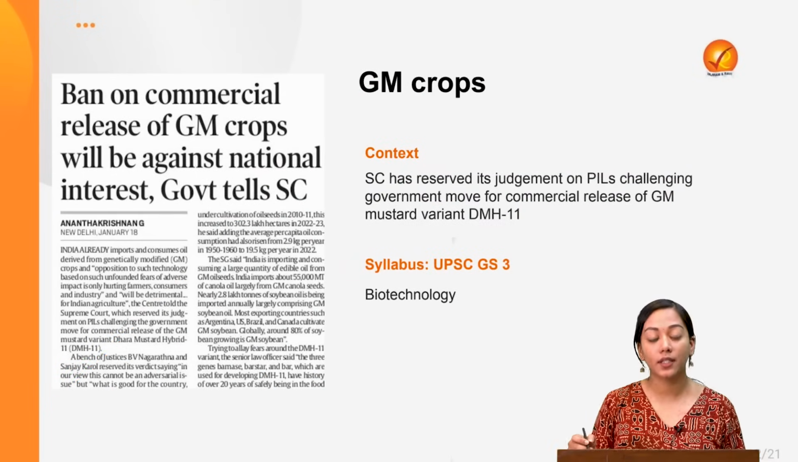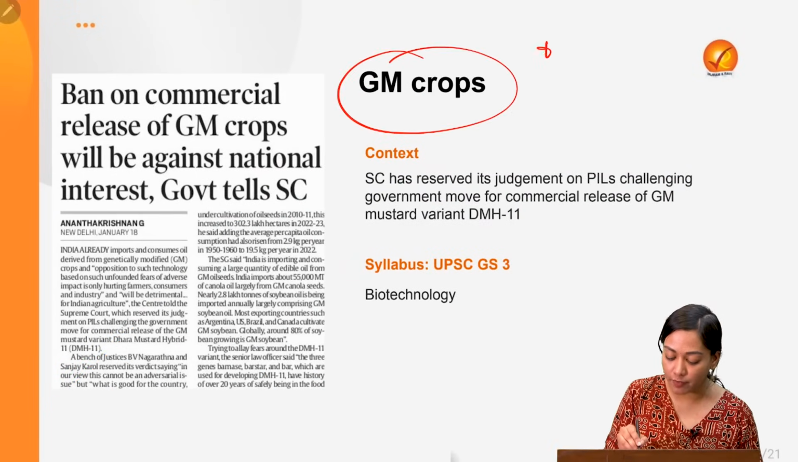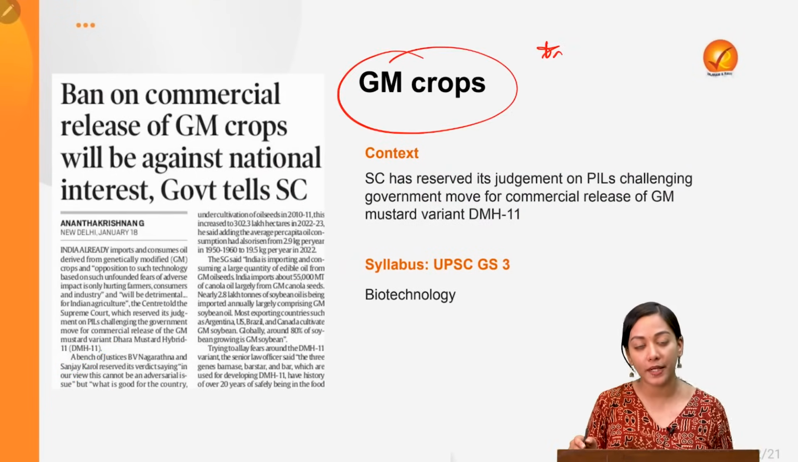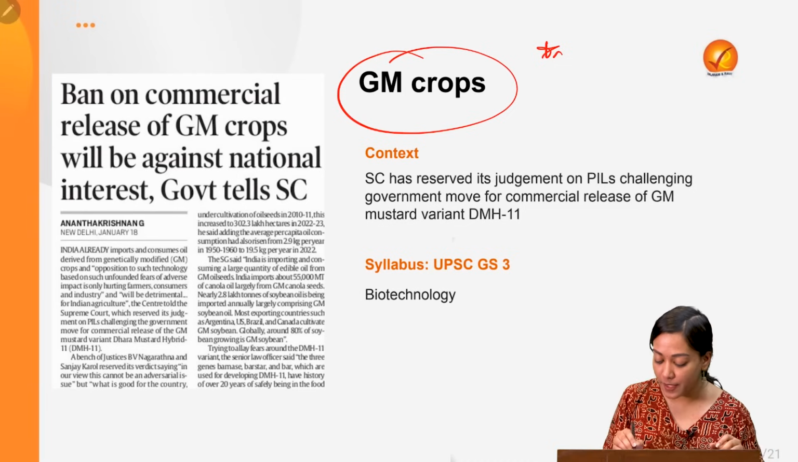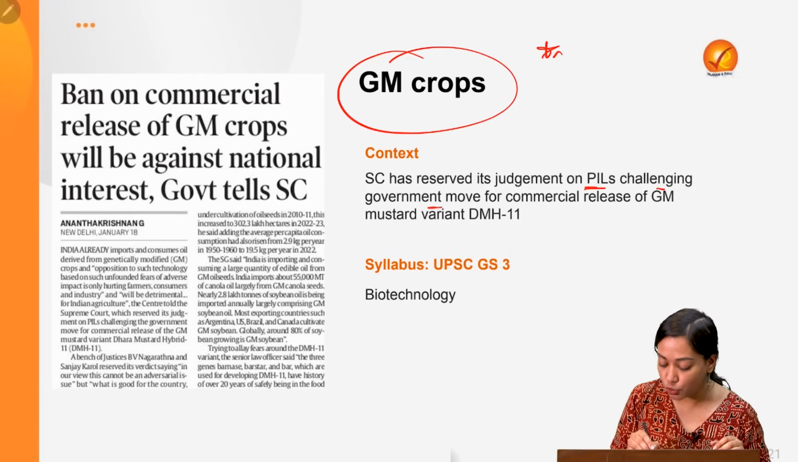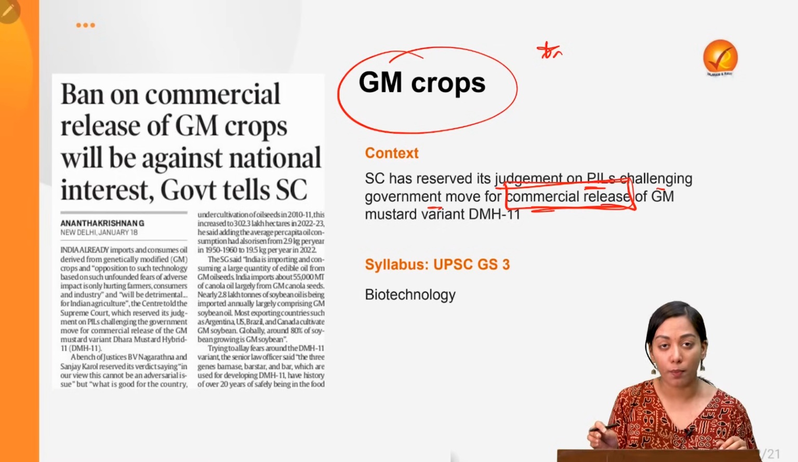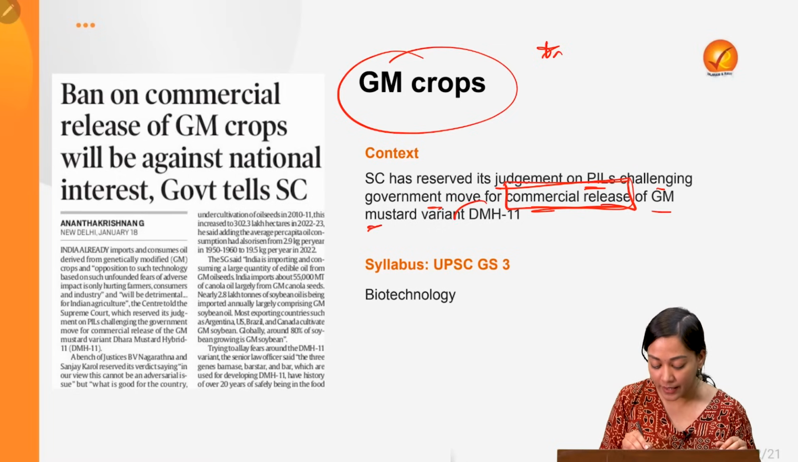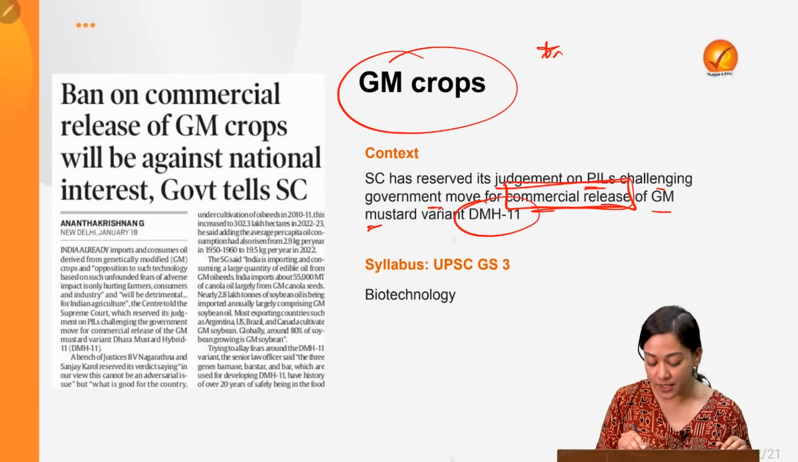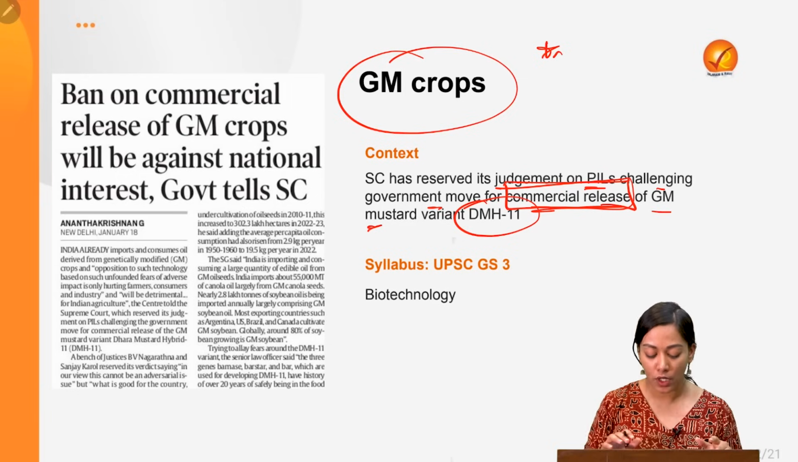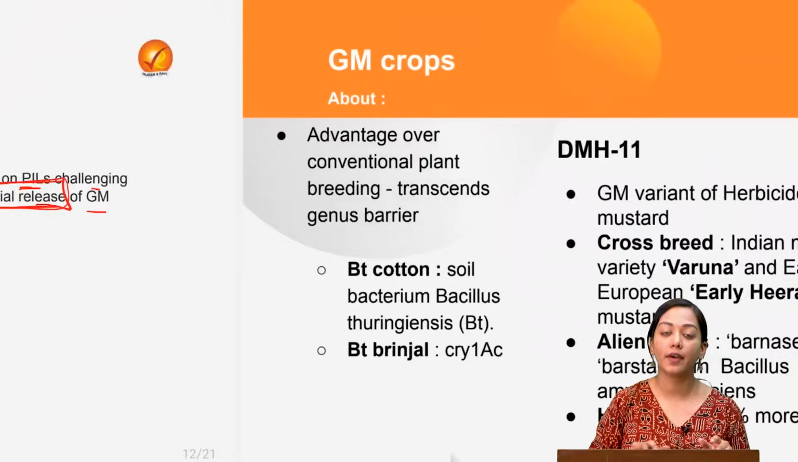Now coming to the third topic, genetically modified crops. This is in the news because the Supreme Court has reserved its judgment on the PIL challenging the government's move for the commercial release of a food crop, the GM mustard variant DMH-11, Dhara Mustard Hybrid 11. This is very important from the prelims point of view. So let's understand what genetically modified crops are.